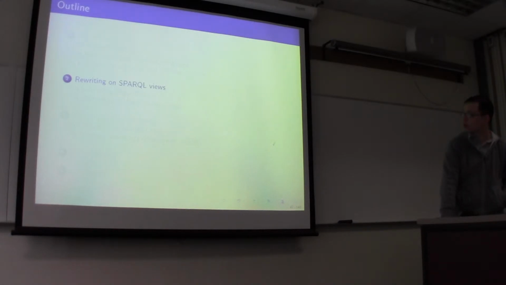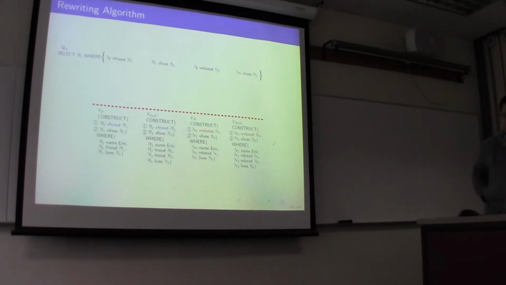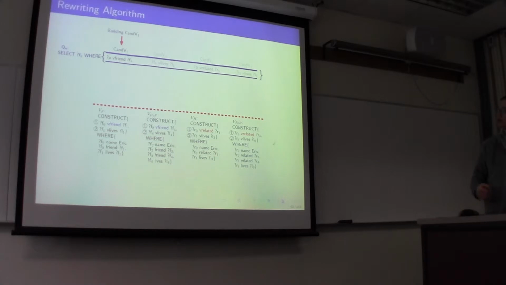So here are some details of the algorithm. Suppose we use the examples in the previous slides. The way we do the rewriting is divide and conquer. We first build a rewriting for each query statement, and then we massage them together in a meaningful way. The first thing we do is build a candidate view for each query statement. A candidate view is nothing but a set of buckets telling how to exhaustively rewrite this query statement. For example, we can use the first view since v friend appears in the first view. We can use v friend in the first view to rewrite v friend in the first statement.